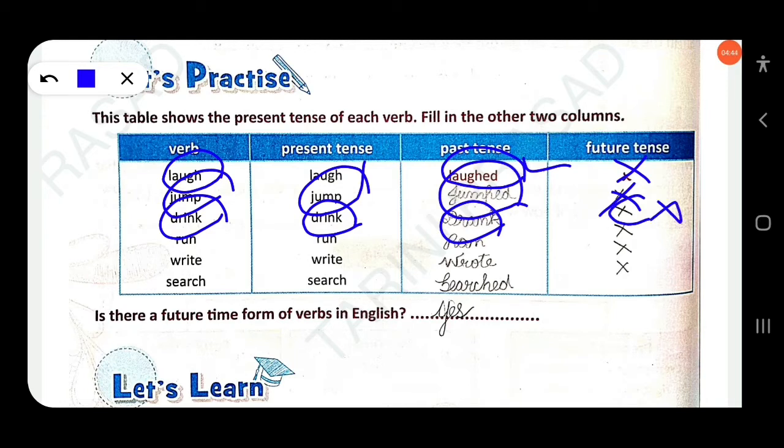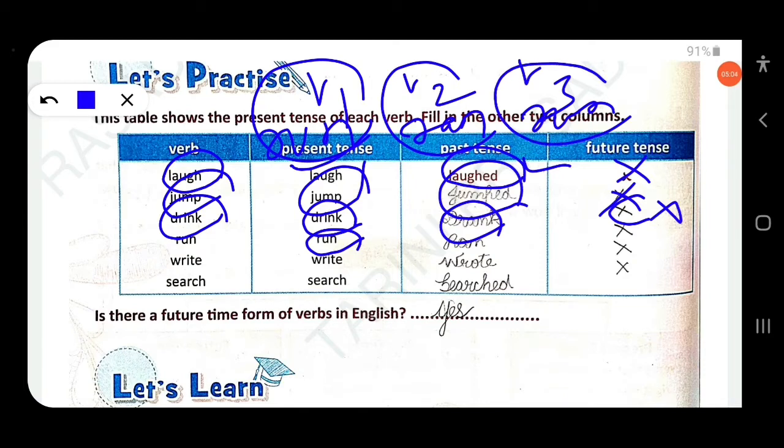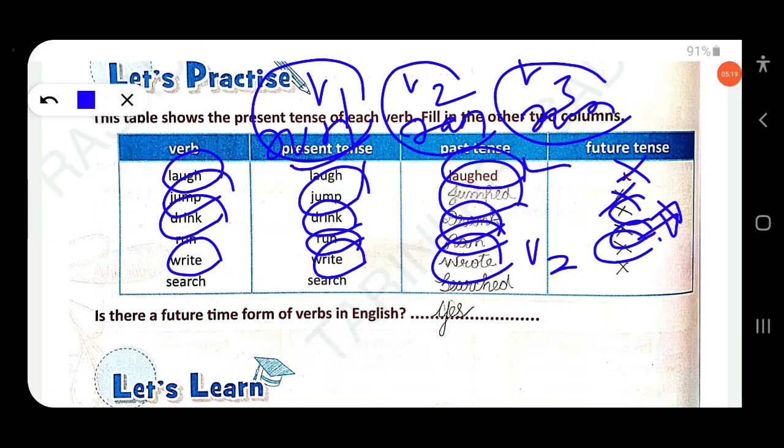Then next, "run". V1 is "run", V2 is "ran", and V3 is "run". The first is the present tense, the second is the past, and the third is the past participle. Clear? So the past is "ran", and for the future, there is no future tense. Then next, "search": the present tense is "search" and the past is "searched", and no future tense.